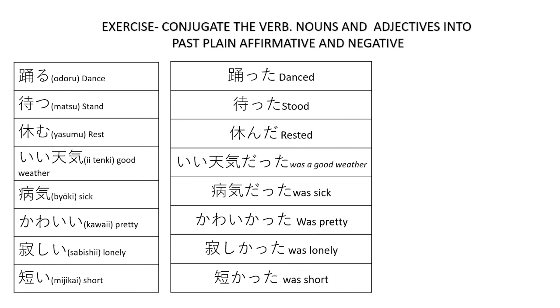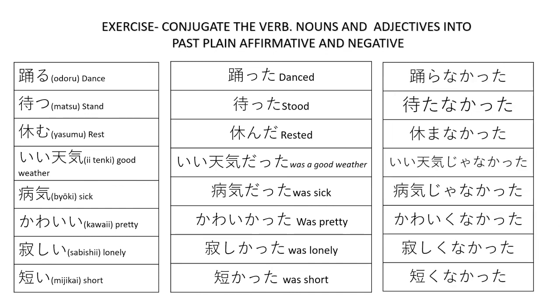Was sick. Kawaii, kawaikatta. Was pretty. Sabishii, sabishikatta. Was lonely. Mijikai, mijikakatta. Was short.